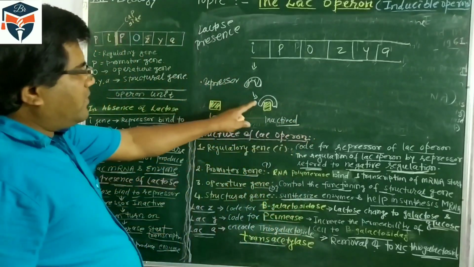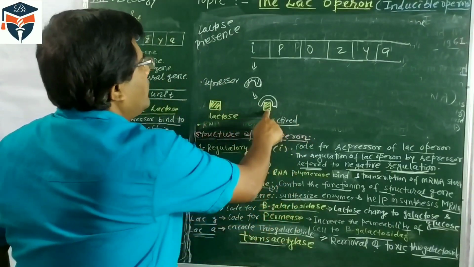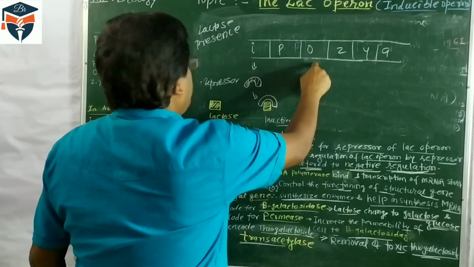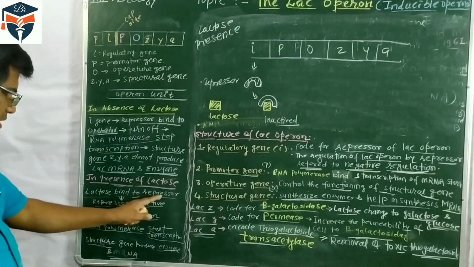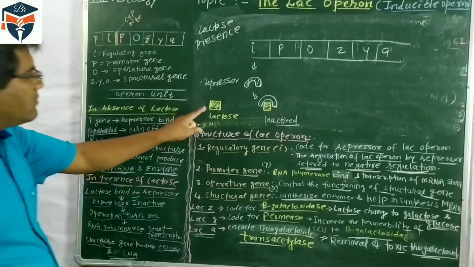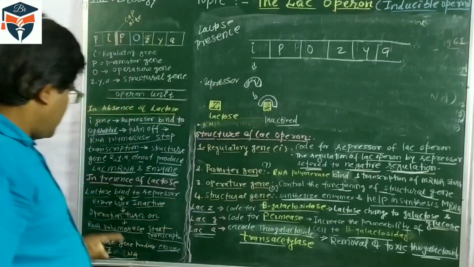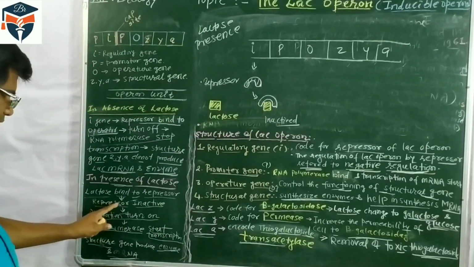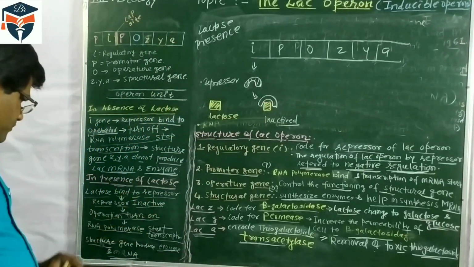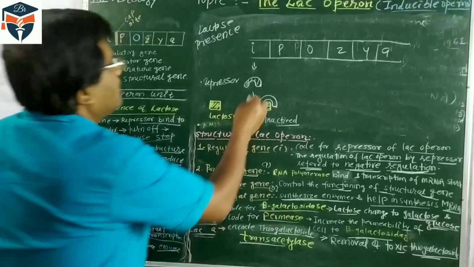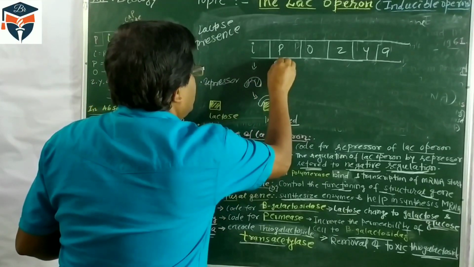If the repressor is inactivated, it will not bind with the operator. So lactose binds to the repressor, and the repressor becomes inactive. In such cases, RNA polymerase will combine here.